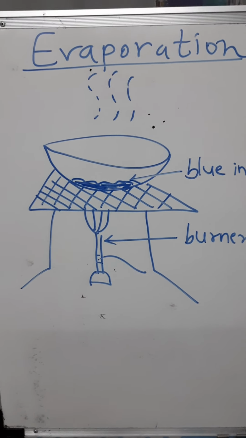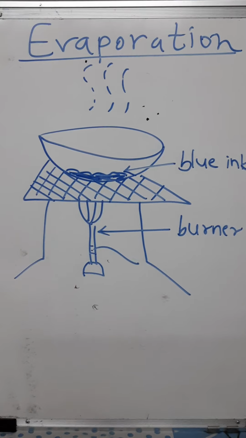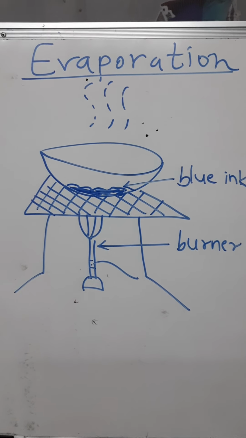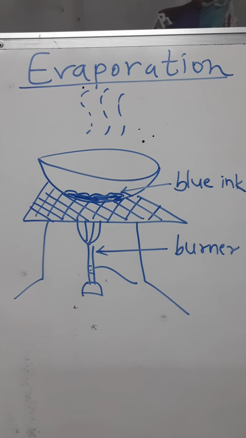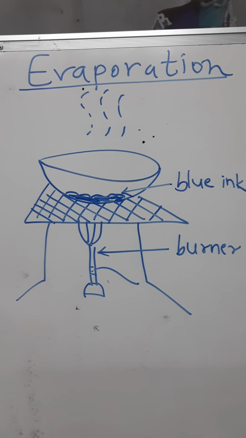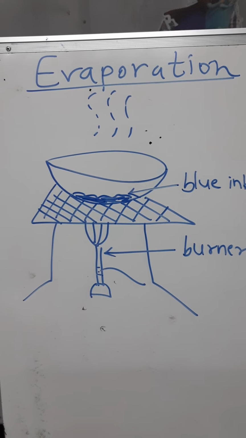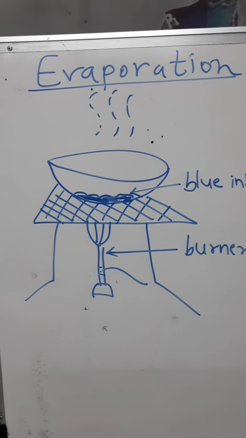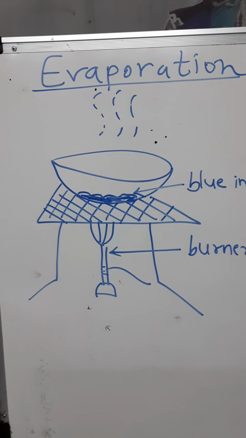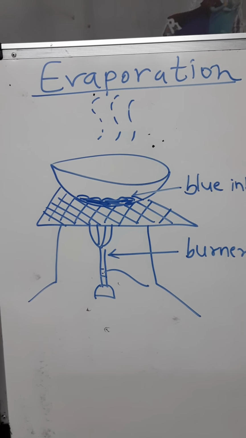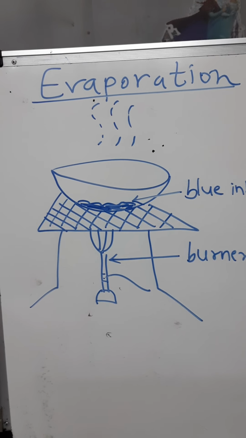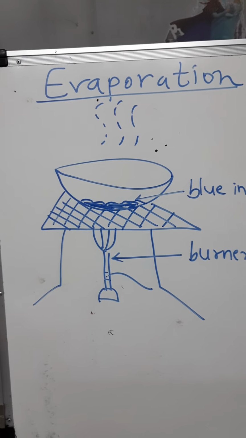Okay, students. Now, the next part of this lesson is purification or separation of solute from solvent, or disperse phase from dispersion medium. These solute particles, or the components of a mixture, can be separated by various physical techniques or properties.